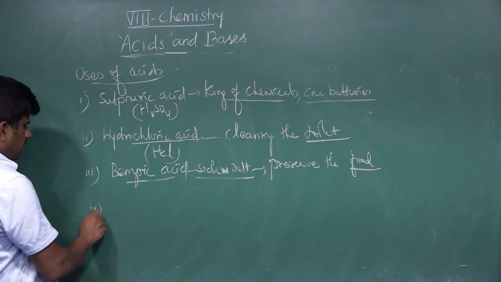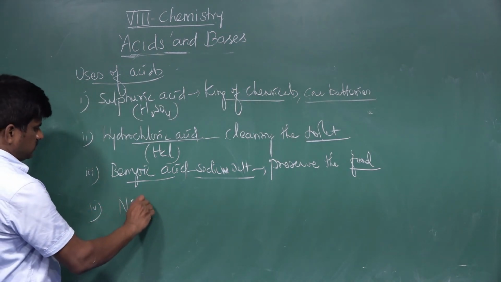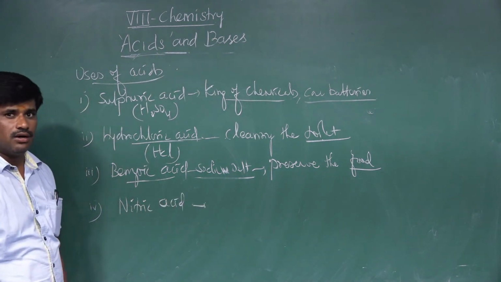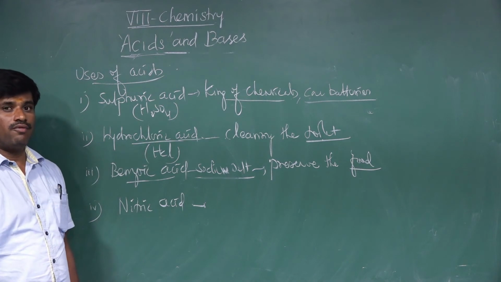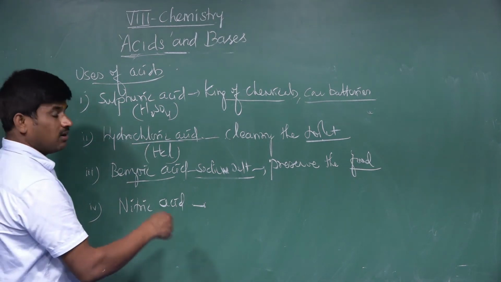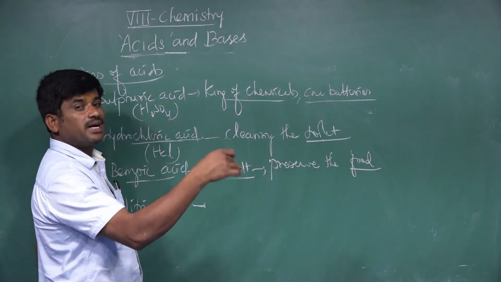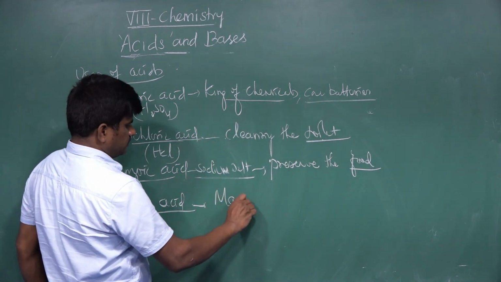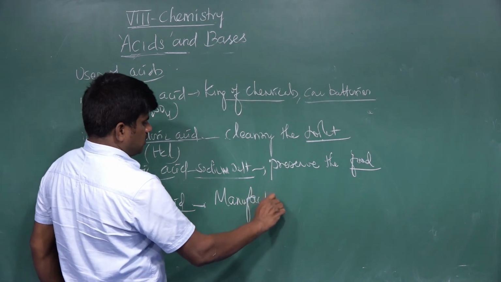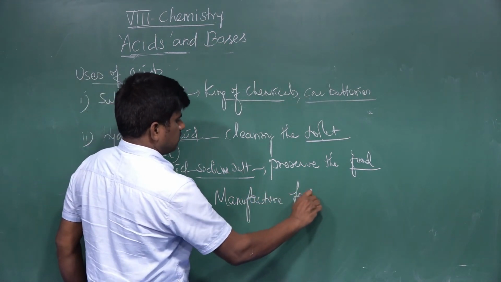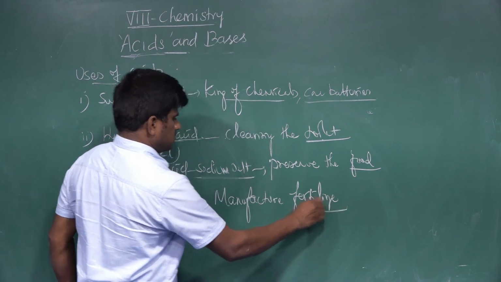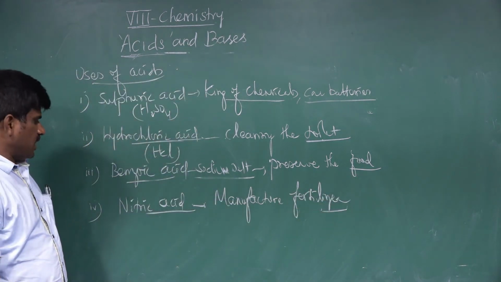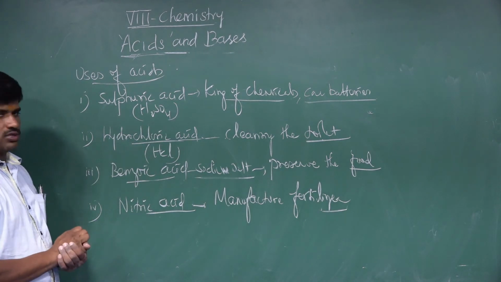Next, nitric acid. When nitric acid is mixed with ammonia, it forms ammonium nitrate, used to manufacture fertilizers. Nitric acid is used to manufacture fertilizers. This is the important use of nitric acid.